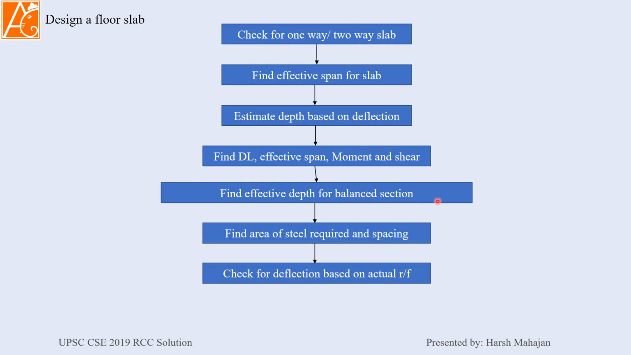Now find the effective depth for the balanced section and compare it with the effective depth that you are providing. It should be under reinforced. Find the area of steel required for the under reinforced section and the spacing of the steel. Check the deflection based on the actual reinforcement you are providing.